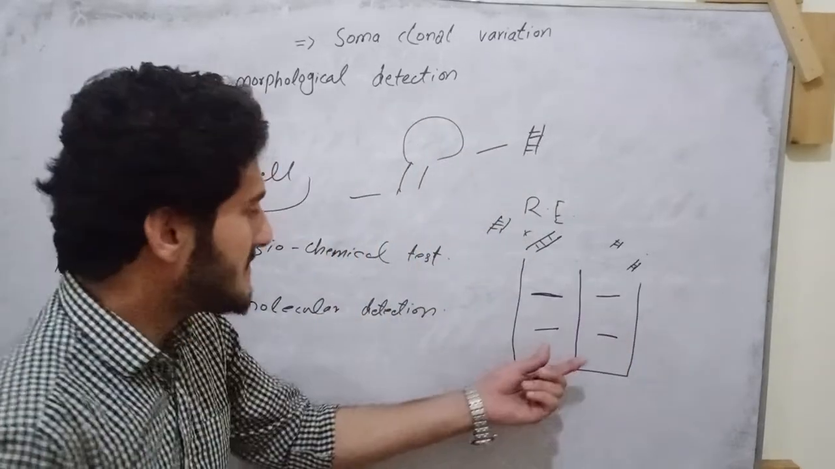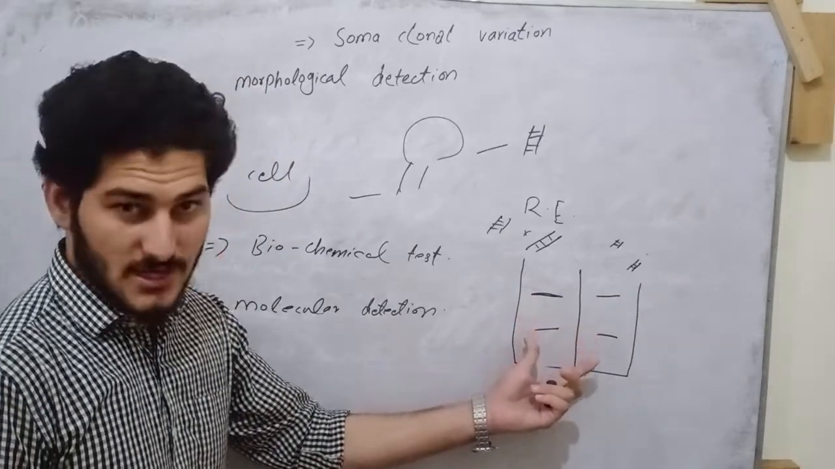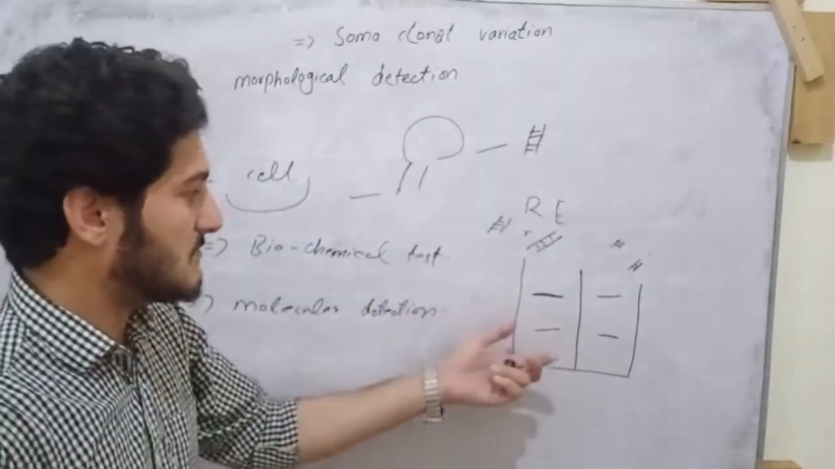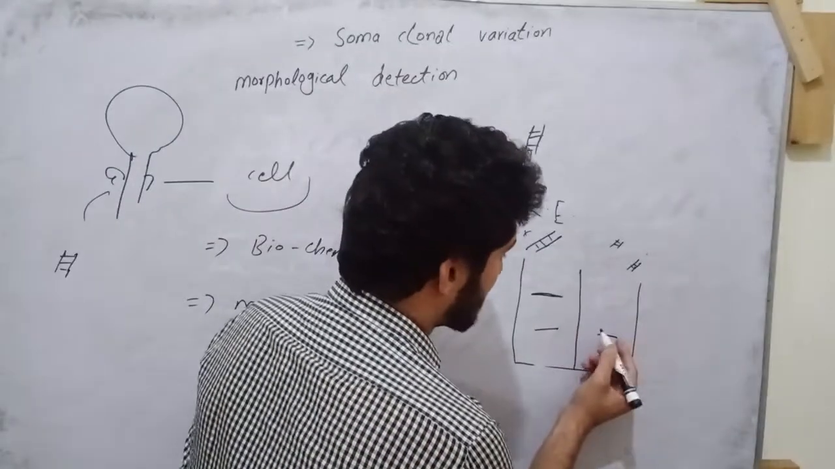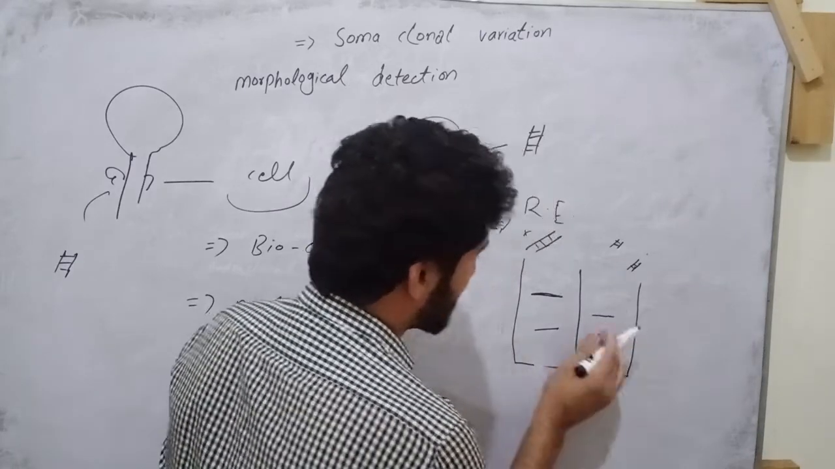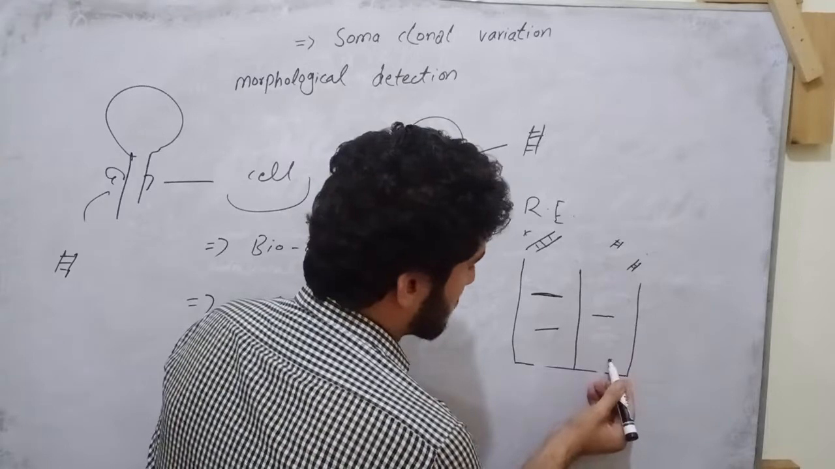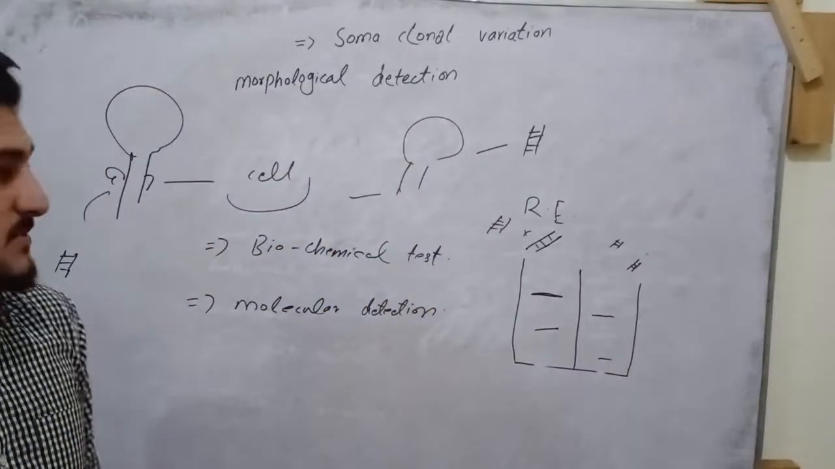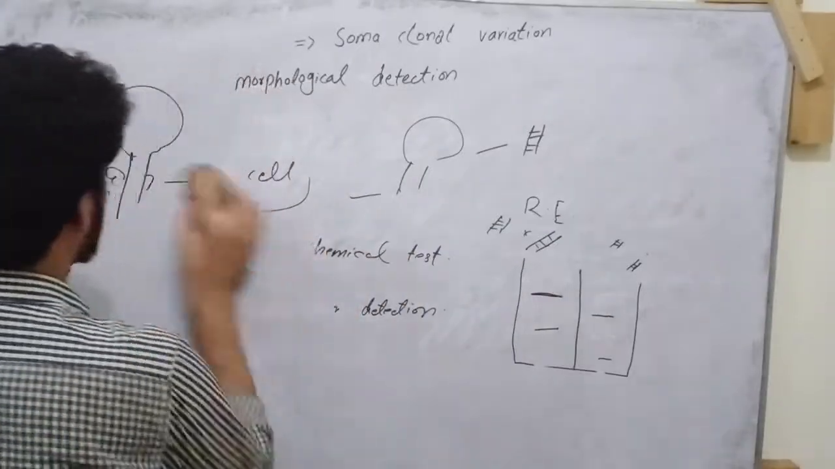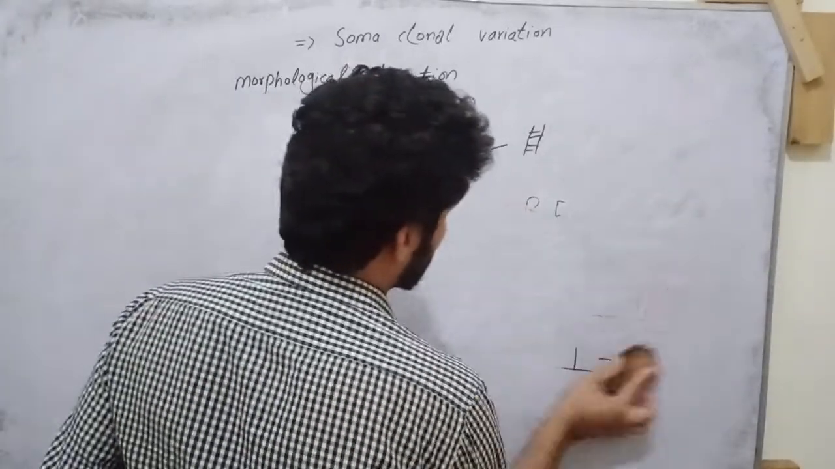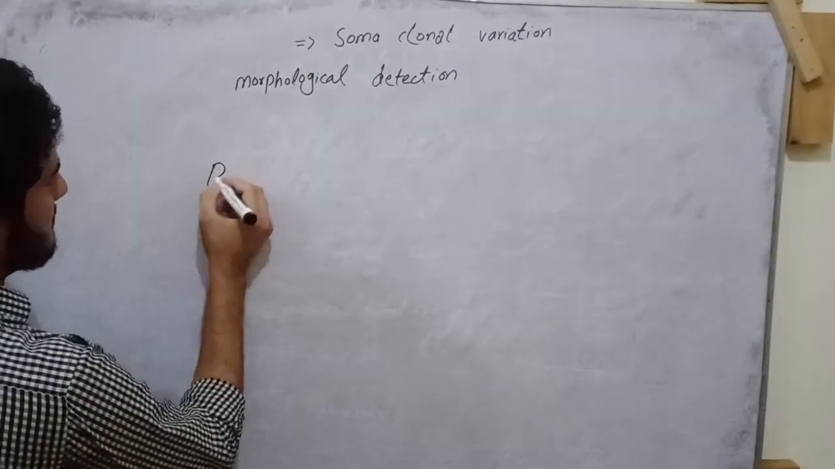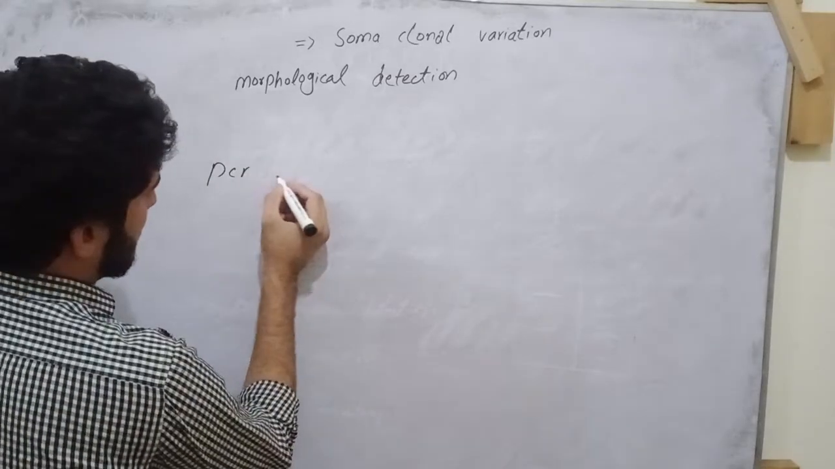If the same bands occur in this electrophoresis, then somaclonal variation has not taken place in this plant. If the fragments do not match each other, then somaclonal variation has taken place. Now the other detection technique used for somaclonal variation is PCR detection.